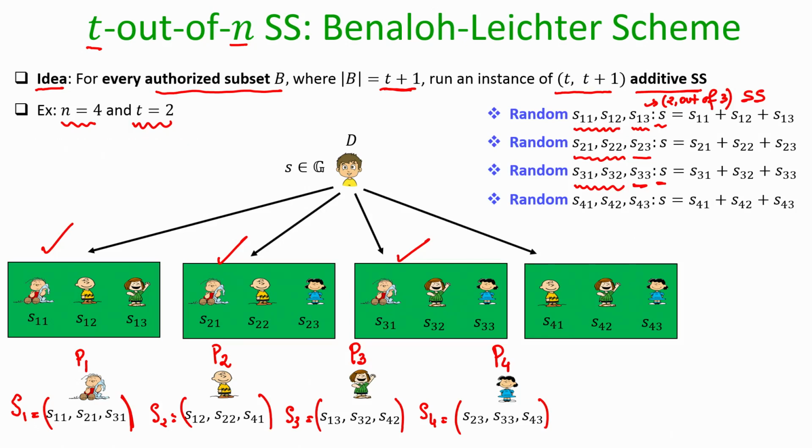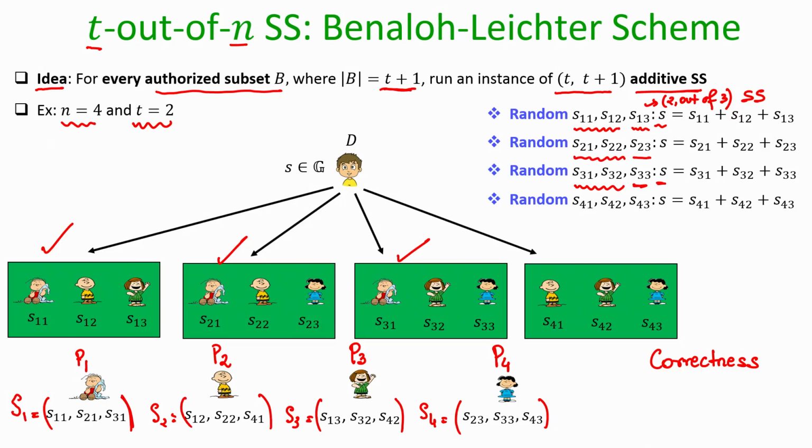Now, let us try to argue the correctness property and privacy property, whether this mechanism achieves the correctness property or not. So, what is the correctness property? We want to ensure that if any subset of 3 parties come together, then they can learn the dealer's secret, 3 or more number of parties. Of course, if 3 can learn, any superset of that can also learn, right.